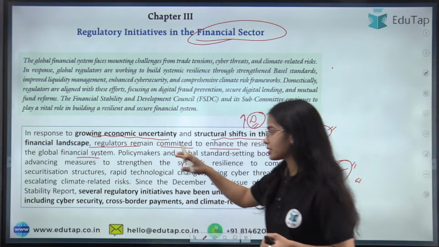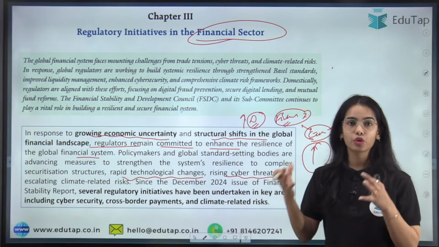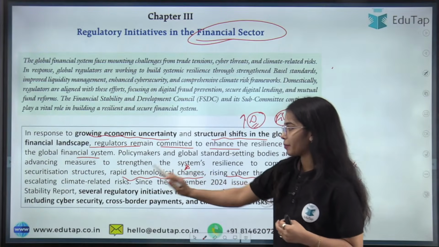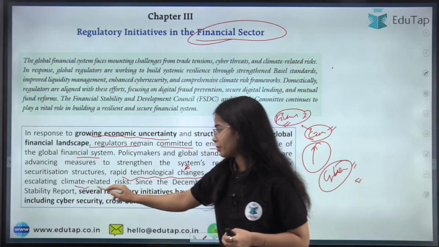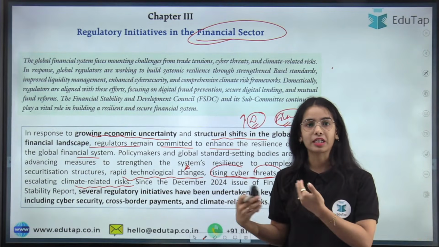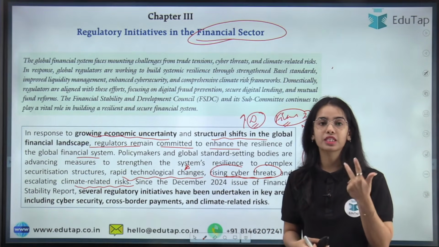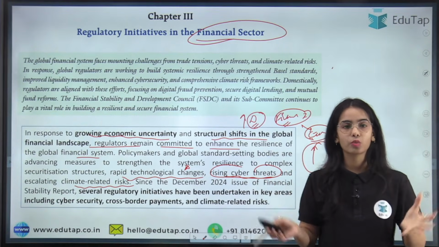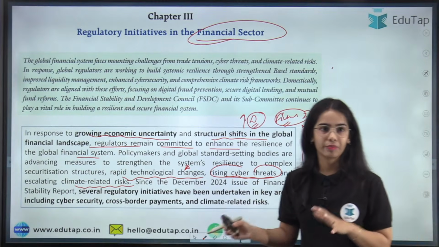So they are taking various steps to make the financial system more resilient, to handle the rapid technological changes, rising cyber threats and escalating climate related risk. Basically, there are various structural shifts coming in the global financial landscape, with the digital ecosystem coming up, fintech innovations, cyber security threats and climate change risk. So the regulators at the global level are taking various steps to mitigate the threat to the financial system. This is the basic idea.